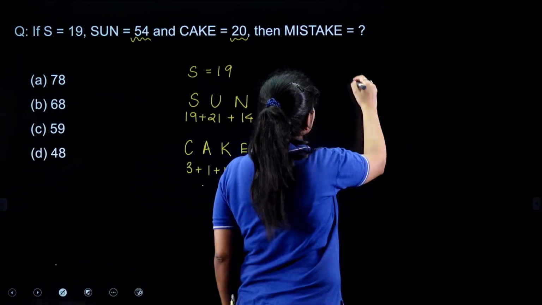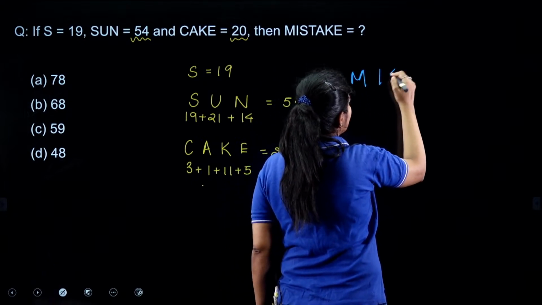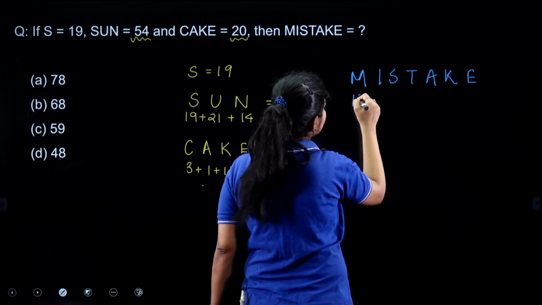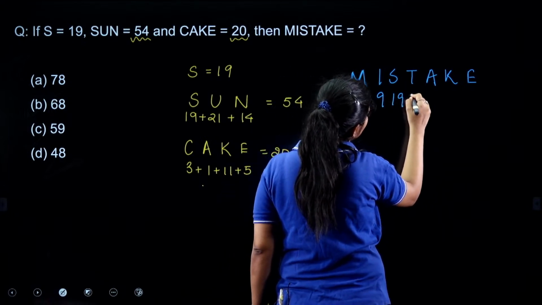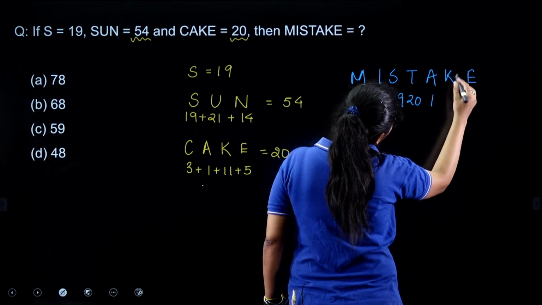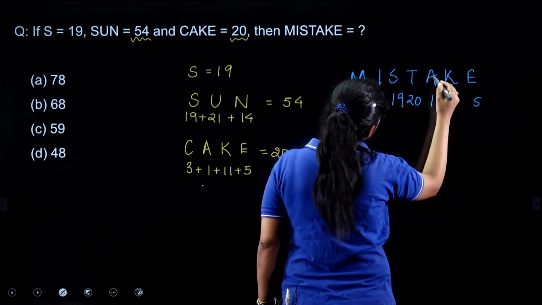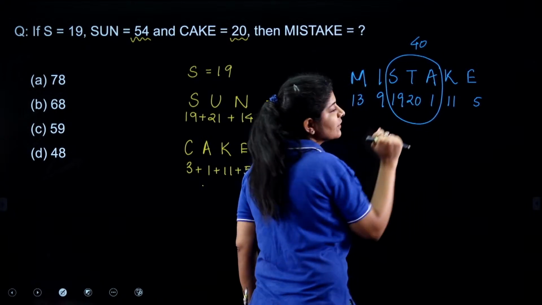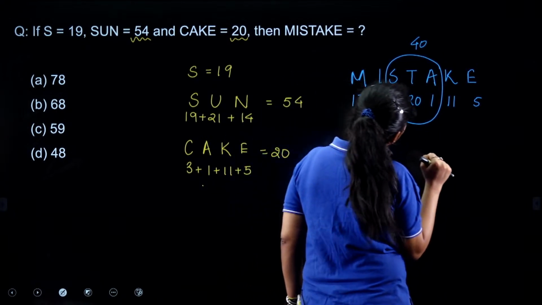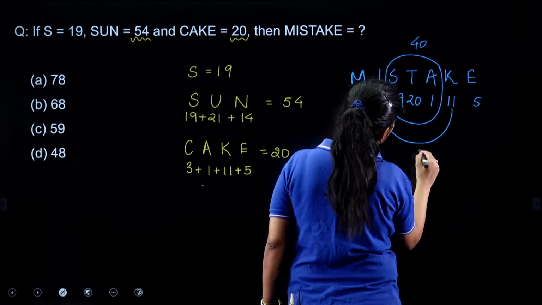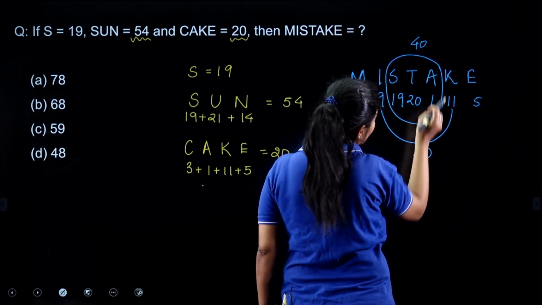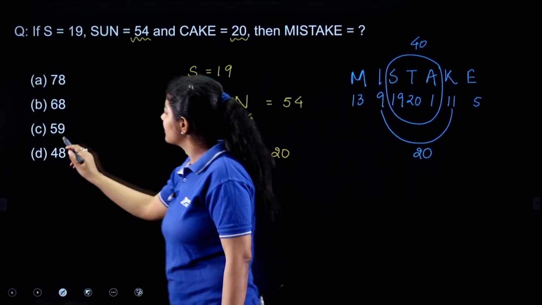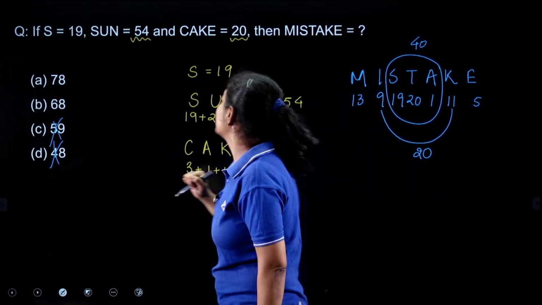Let's see. Mistake, right? So here 13, 9, 19, 21 and 11, 5. So we can say that this is nothing but 40. 20 plus 20, 40, right? This is again 20. So 40 and 20, that is 60. So my answer is above 60. So these two options are eliminated, right?